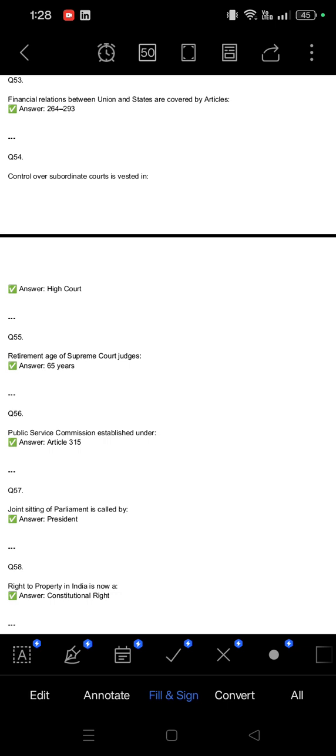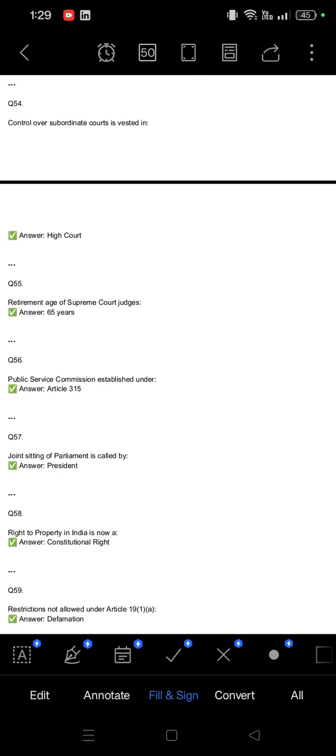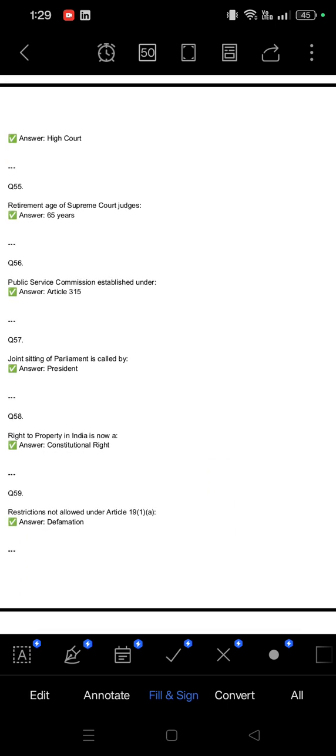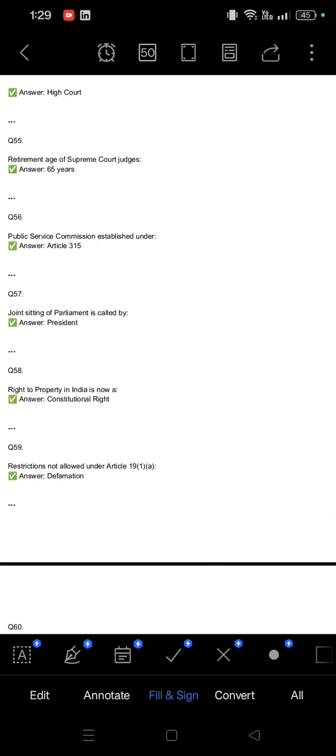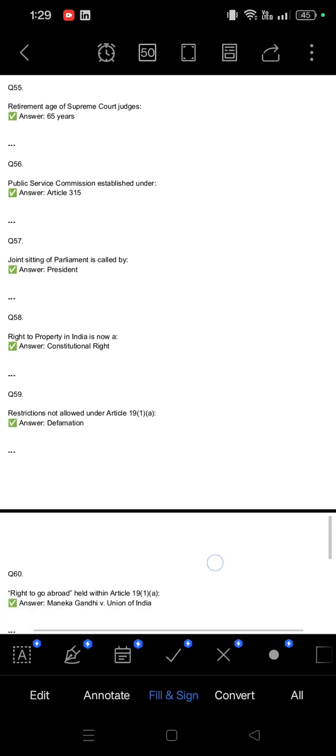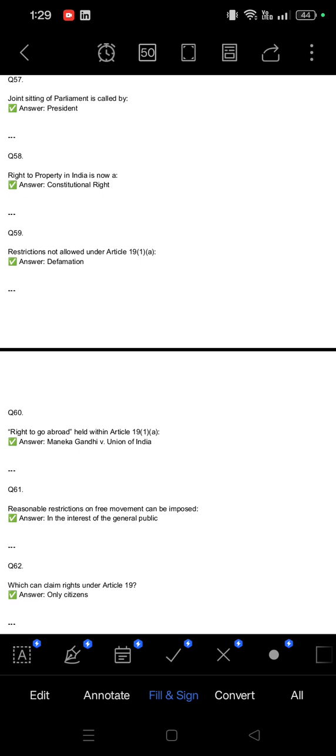The Supreme Court judges retire at 65 years. Public Service Commission is established under Article 315. Yes, it is the doctrine of colorable legislation. Joint sitting of Parliament is called by the President. Right to property in the Indian Constitution is a constitutional right. Restriction not allowed under Article 19(1)(a) is defamation.